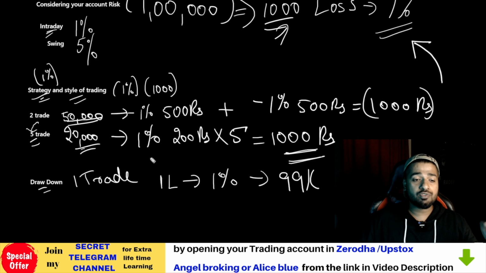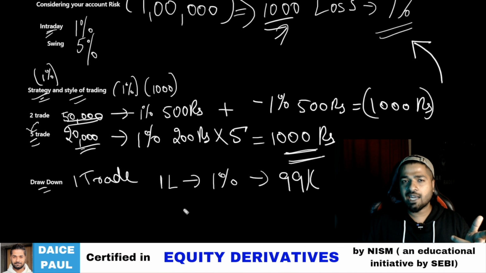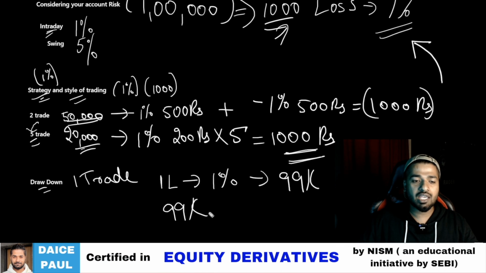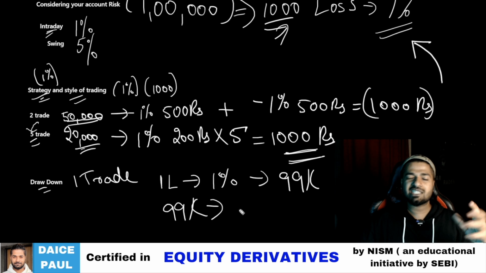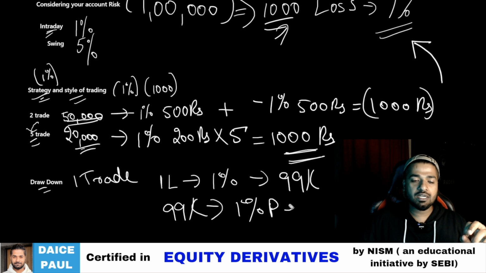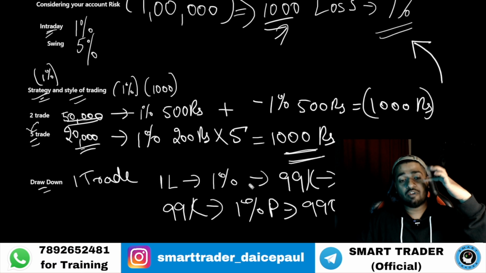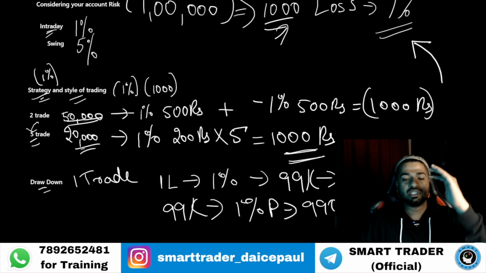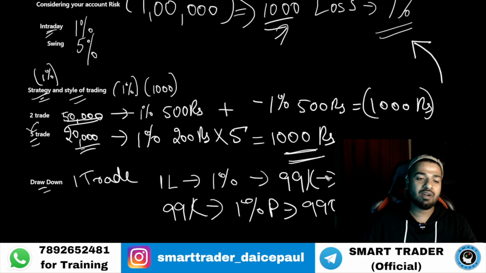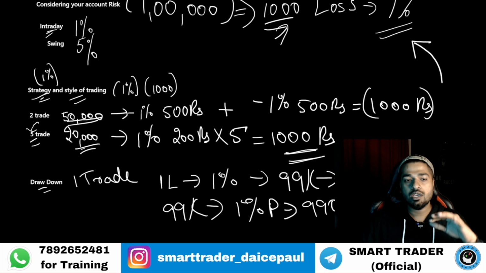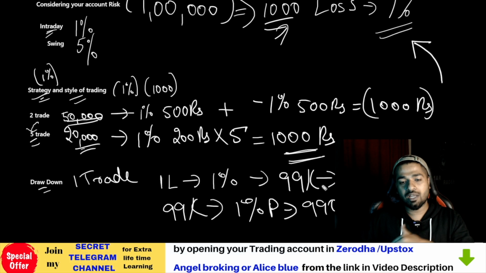Now tomorrow, if you have to trade with 1 lakh, do you have 1 lakh? No, you have 99K only. Even if you make, let's say for example, 1% profit, you will not get the complete 1,000 rupees. You will get only 990 rupees. So drawdown is nothing but, from wherever the peak point your account has reached, from there how much it is going against you, how much percentage it has fallen. Let's say from 1 lakh, for example, it's not that you'll directly go negative. It happens when you make profit, from there you may go down.